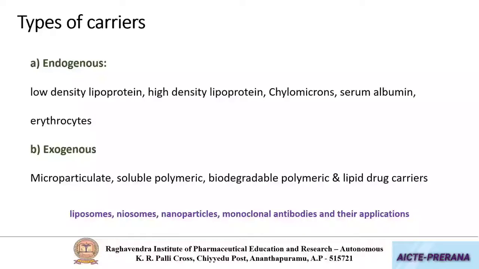So as per your syllabus, in the later classes, we'll be learning about liposomes, niosomes, nanoparticles, monoclonal antibodies, along with their applications. And this basic idea about liposomes, niosomes, nanoparticles, and monoclonal antibodies will be sufficient even for your GPAT preparation.